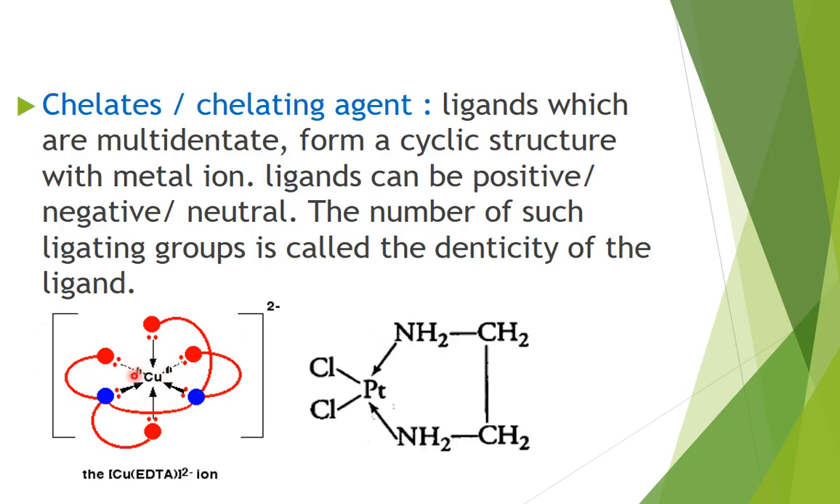Here this is the central atom copper and this is EDTA, ethane 1,2-diamine tetraacetate. This is an NH2 group, this is an NH2 group, blue balls, and these are acetate groups. Red balls, 1, 2, 3, 4 red balls are acetate groups. So all the 6 donor sites are working here. The number of such ligating groups is called the denticity of the ligand.